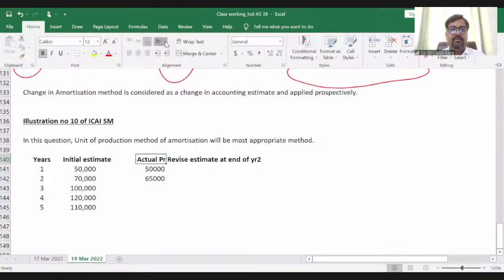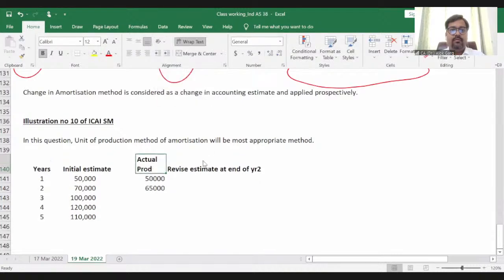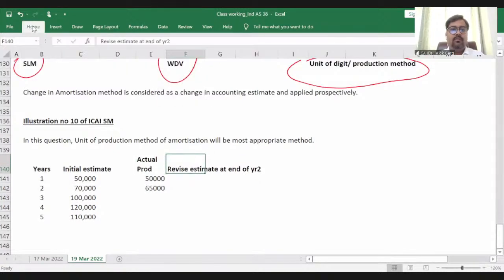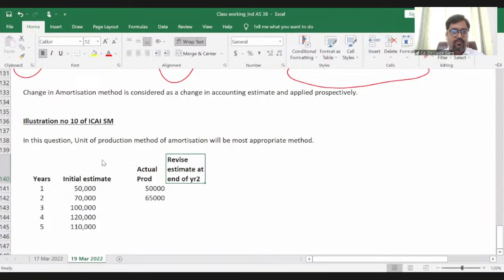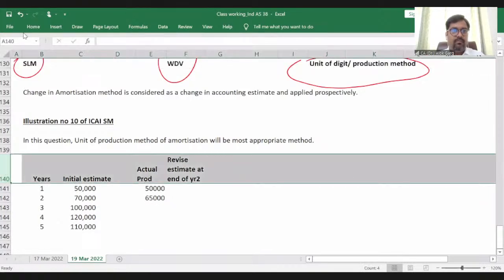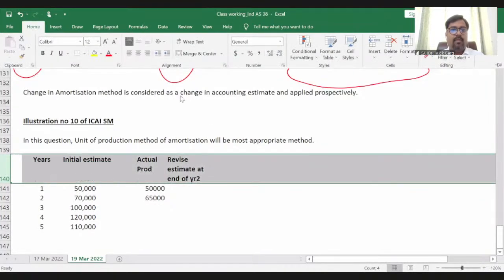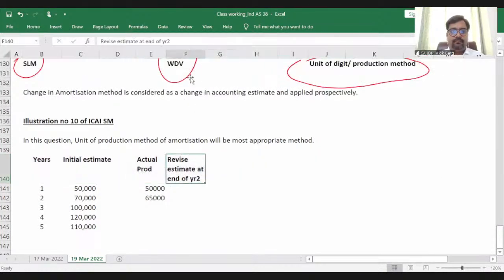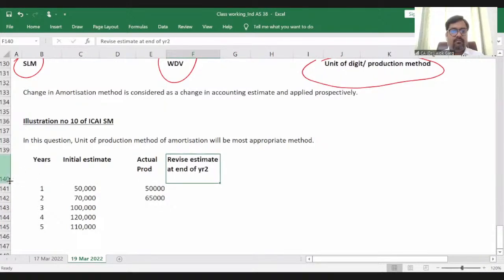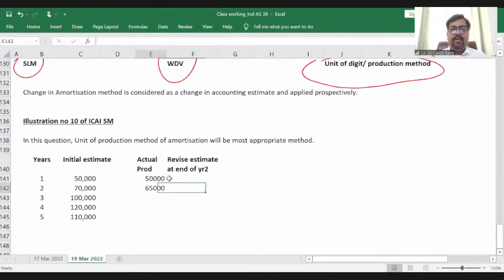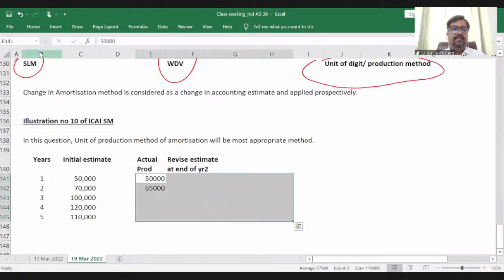What is my revised estimate at the end of year two, guys?